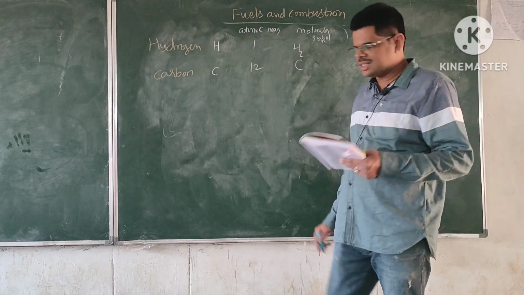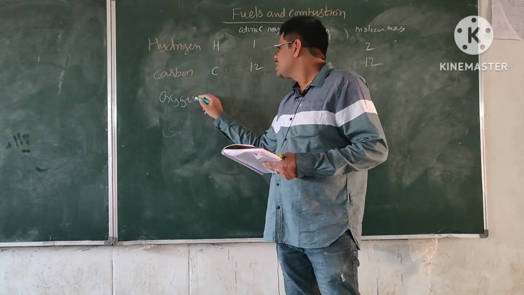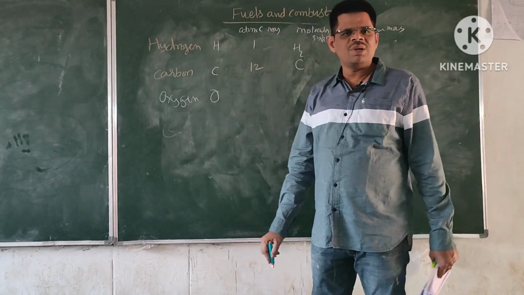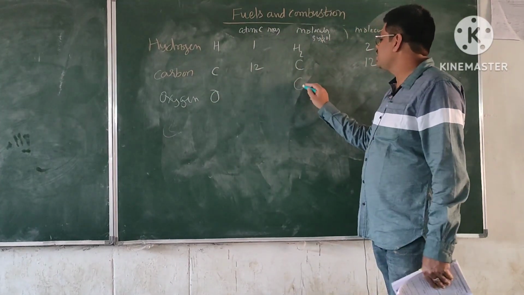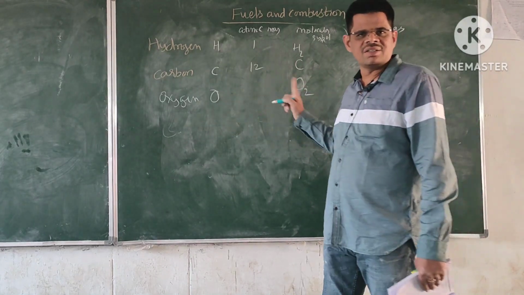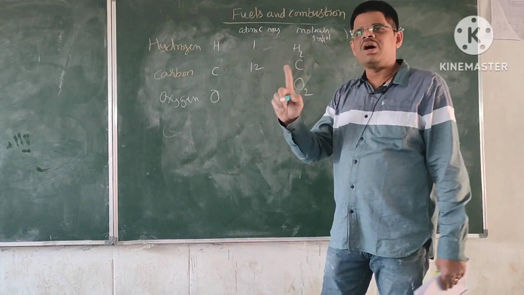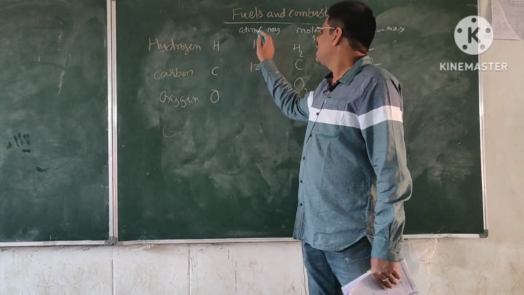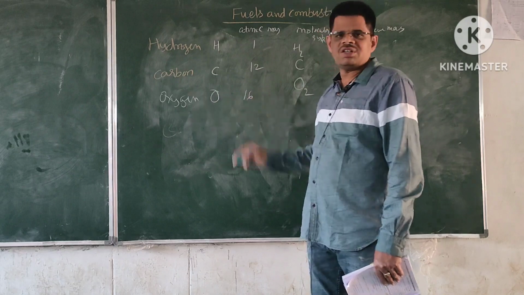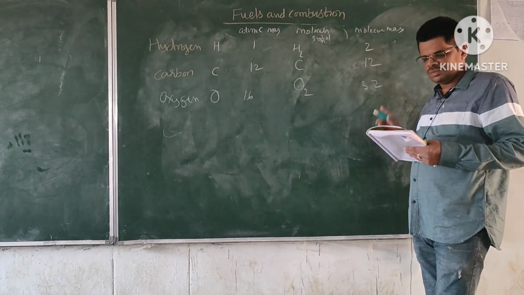And the next one is oxygen. It is represented by O. One atom is represented by O and one molecule is represented by O2. That means two atoms of oxygen form one molecule. So the atomic mass is 16 for it. So the molecular mass is 32. Okay.